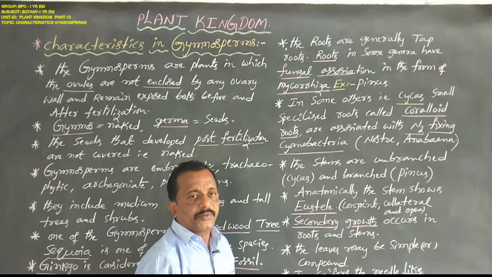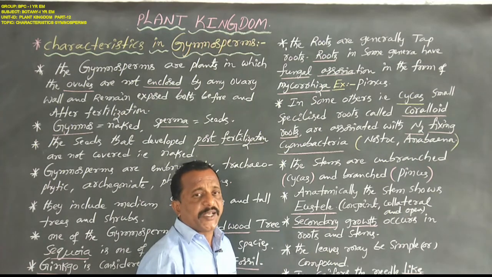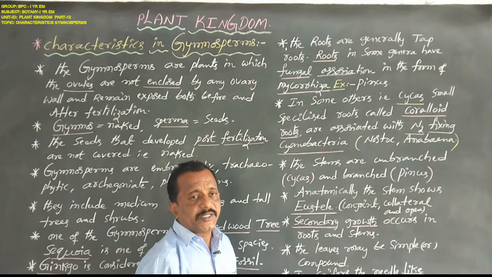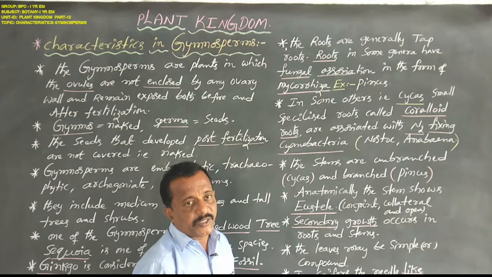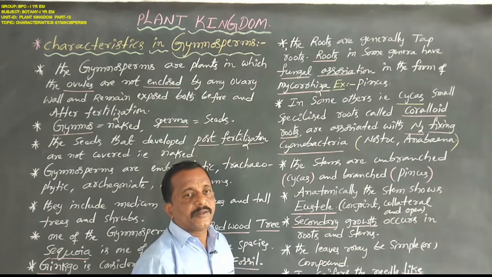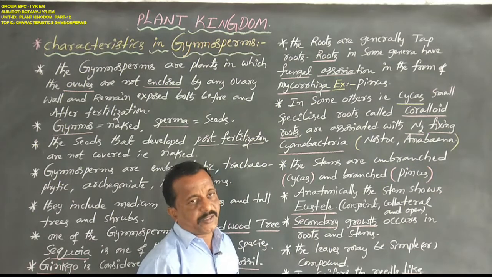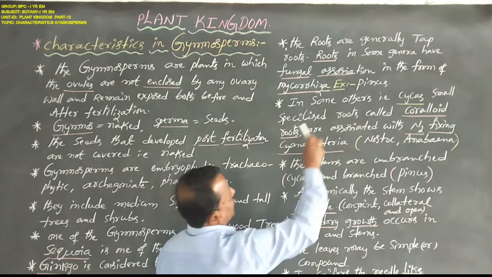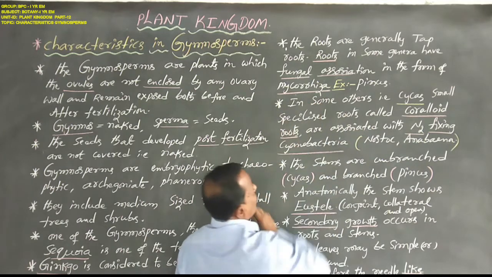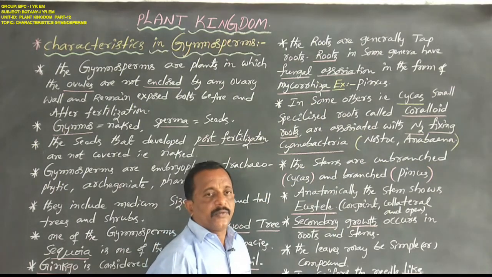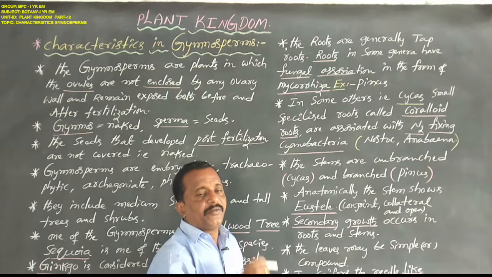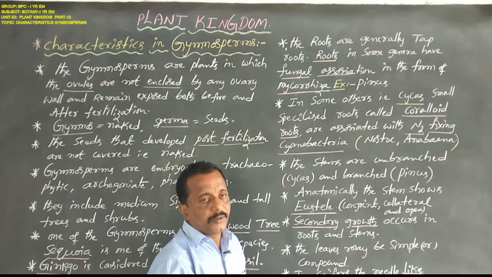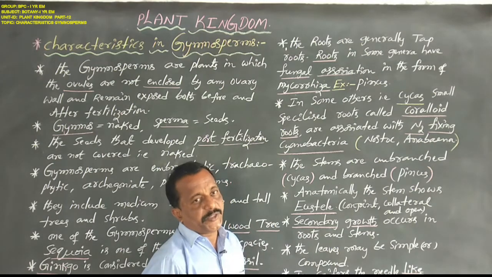In gymnosperms, the plant members include Cycas species, Pinus species, Coniferous species, and Cedrus species. But most of the gymnosperm species here are Cycas, Pinus and Coniferous, especially Cycas and Pinus. So Pinus shows the presence of mycorrhiza. Mycorrhizal roots are seen in Pinus species.